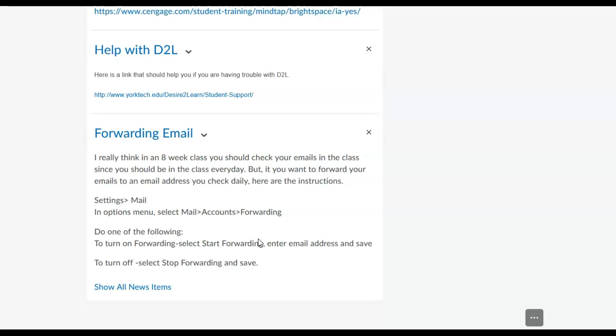if it's a 4-week class or an 8-week class, you have got to stay active in the class and be very focused in the class. I used to teach this material in 16 weeks, so now the class moves very quickly. So it's very important to be active every day. But if for some reason you want to forward your emails to another email, these are the directions on how to do it.